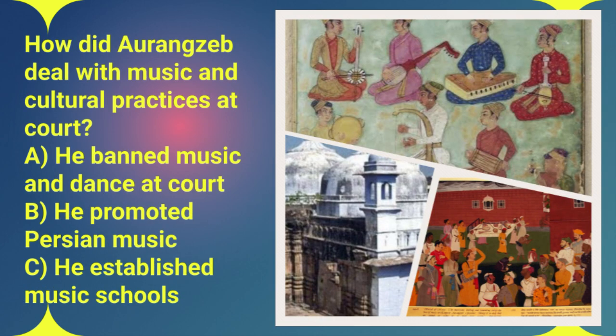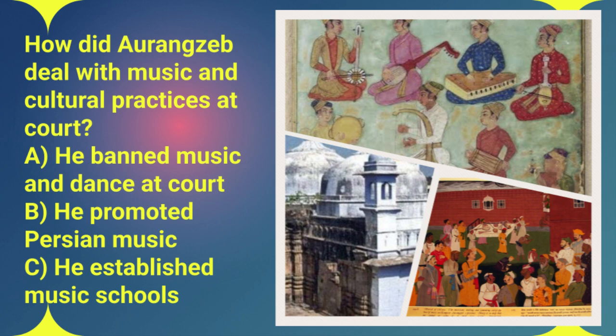How did Aurangzeb approach music and cultural practices at court? Did he A, ban music and dancing, B, actually promote Persian music, or C, establish music schools? Okay, so remember how we talked about Aurangzeb's shift towards religious conservatism? Well, this played out in the cultural sphere, too. As part of his reforms, he banned music and dancing at the Mughal court.